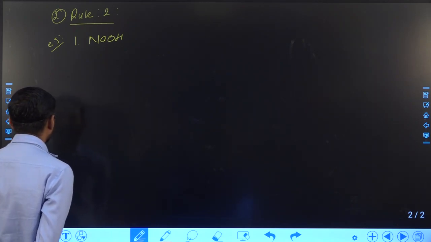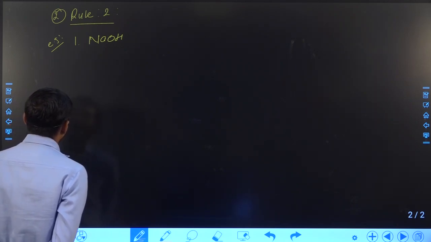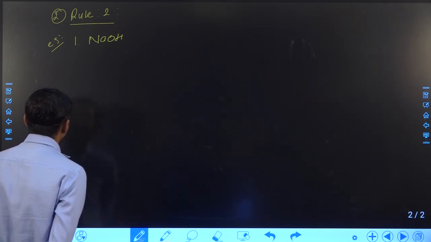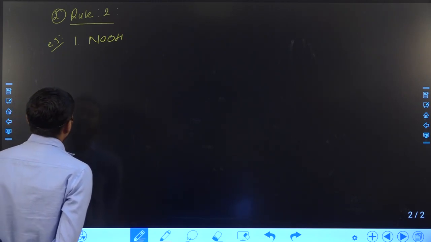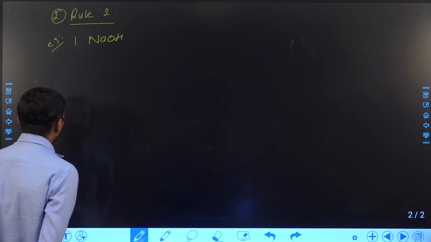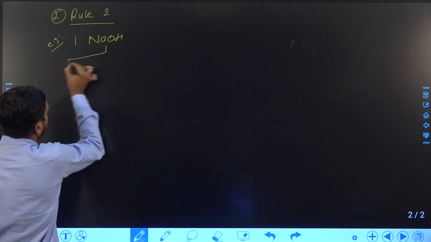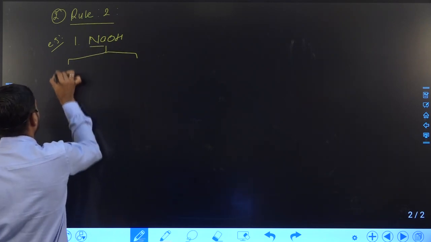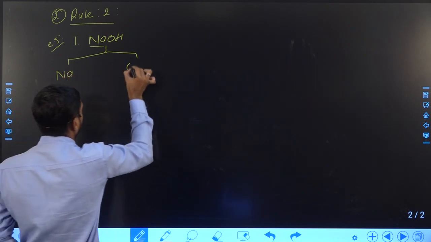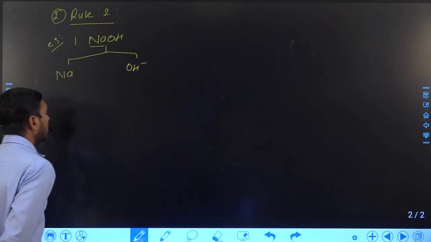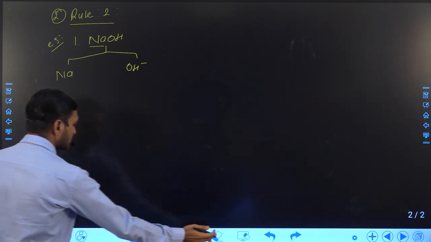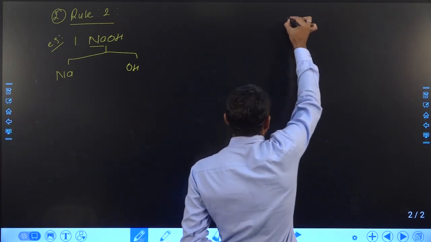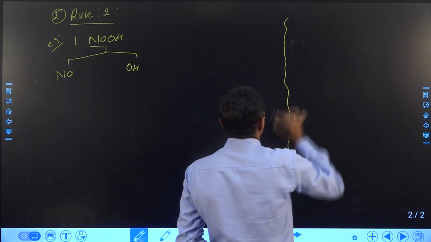First of all, for understanding, how can we find that the positive charge and negative charge are the same? To define both charges, we should first apply rule number 1: the first ion is the cation and the second is the anion. We already know this first rule. Here, for simplicity, I can tell you one thing.